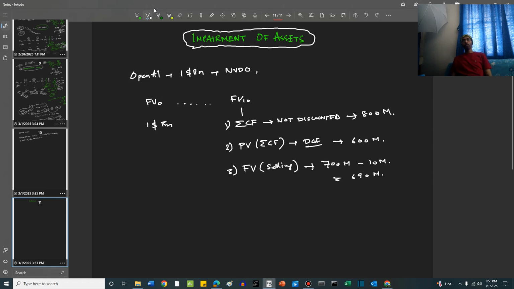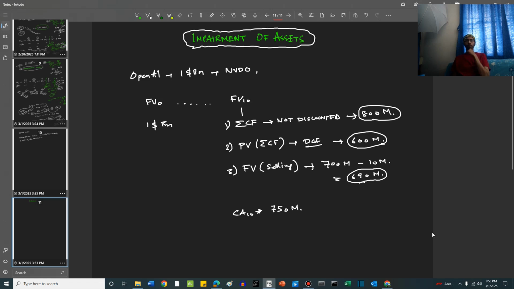The undiscounted sum of future cash flows is 800 million. The same value discounted at a certain rate comes to 600 million. And then the selling price less the selling cost, so the fair value when sold minus the selling cost, is 690 million. Now all these three values are compared with the carrying amount at period 10. Let's say the carrying amount at period 10 is 750 million.